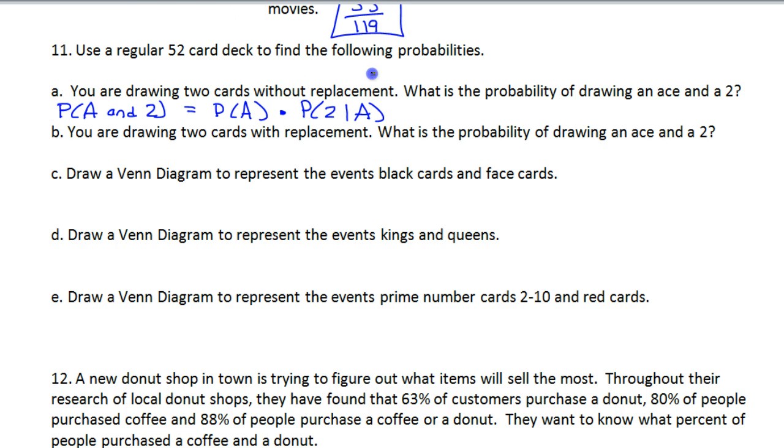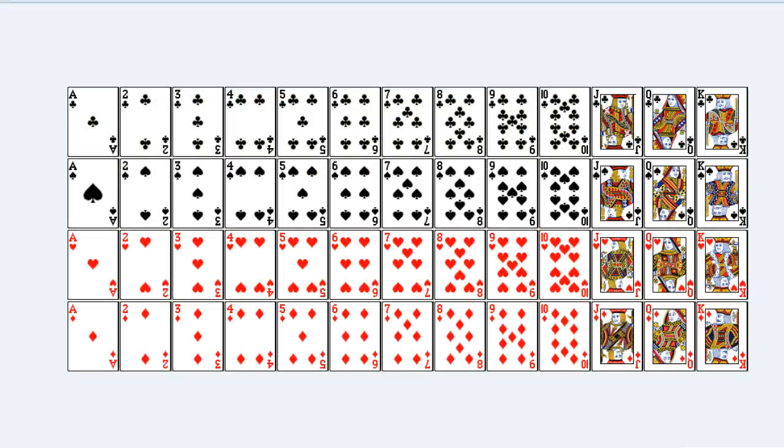So I've got a probability of 1/13. Now let's find the probability of drawing the 2. Target over total. How many 2's are there? Once again, there are 4 2's.